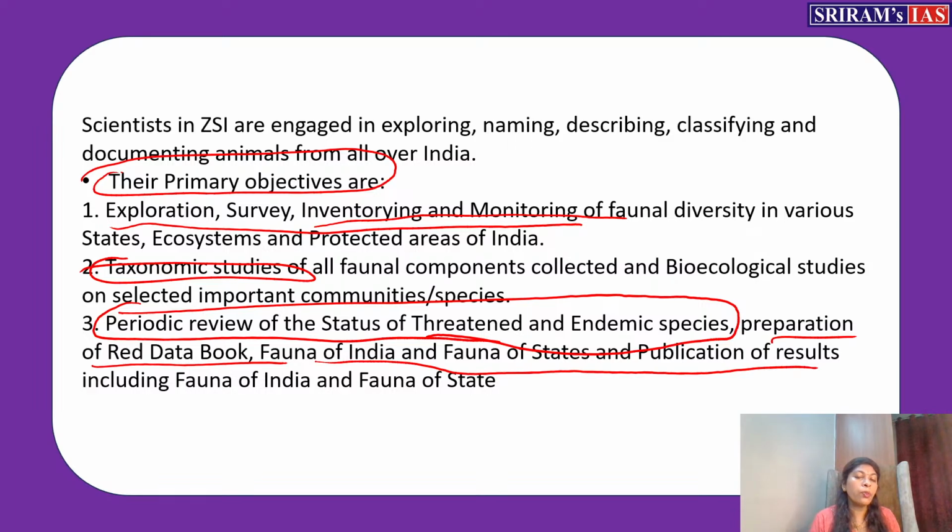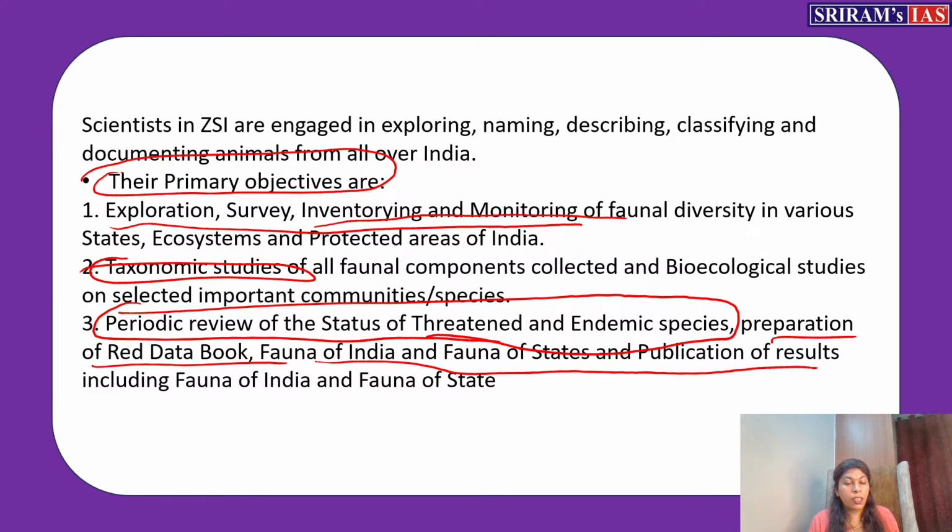They will review the status of animals considered threatened, and especially the endemic species of the particular area. So these are the primary objectives taken care of by ZSI. The first important function is exploring the area, finding out if there is any new species present, making the inventory, and monitoring it.